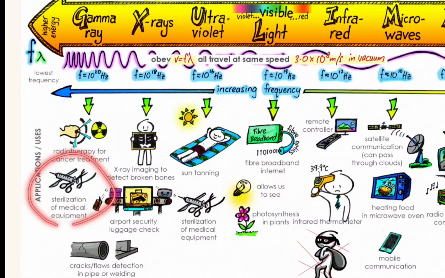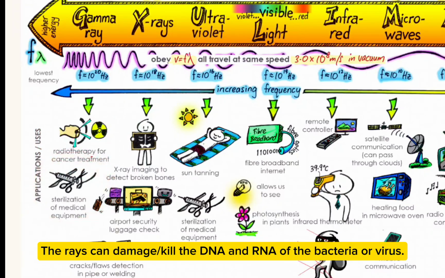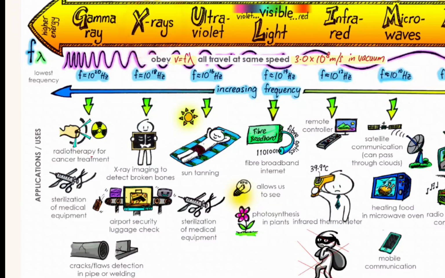Another usage is for sterilization of medical equipment. Do not just say clean the medical equipment; use the word sterilization. Next, we have X-ray. We are familiar with taking X-ray images of broken bones. The X-ray can pass through the body tissue and hit the film at the back, which is why it appears black, but it will be blocked by the bones, so they appear white because it doesn't fall on the film. So take note: take X-ray imaging to detect broken bones. Don't say take a photo of broken bones, all right?